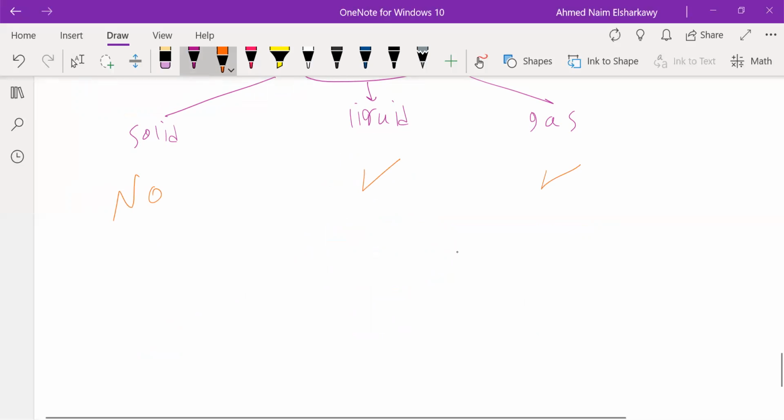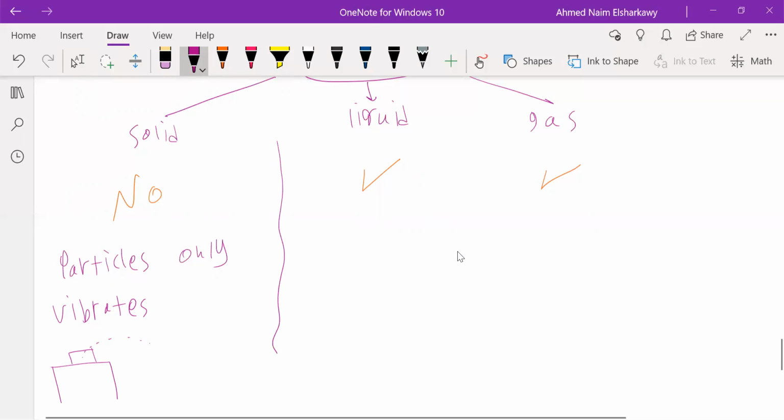Why is that? Because solid particles only vibrate. So particles in a solid only vibrate in their place, so they can't move from one place to another. Let's have an example. If you have a table and on this table you have a book, can this book's particles spread from one place to another? No, because the particles of any solid only vibrate in their place.